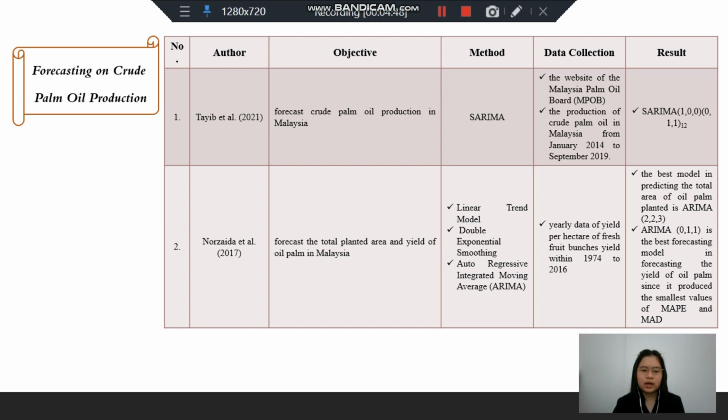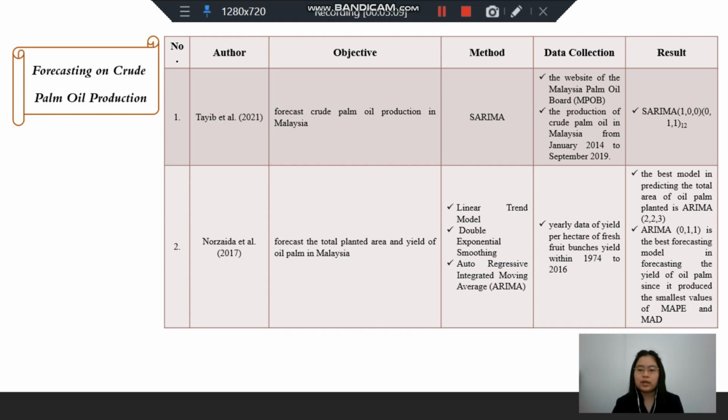A previous study by Nozada et al. They forecast the total planted area and yield of oil palm in Malaysia by applying linear trend model, double exponential smoothing, and autoregressive integrated moving average model. They collected the yearly data of yield per hectare of fresh fruit bunches from 1974 to 2016.